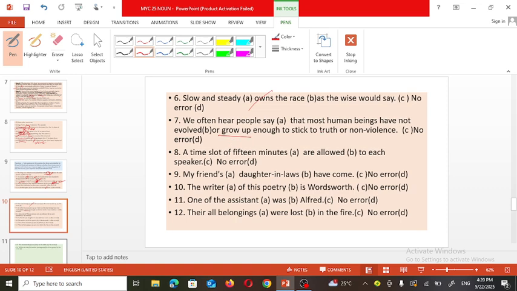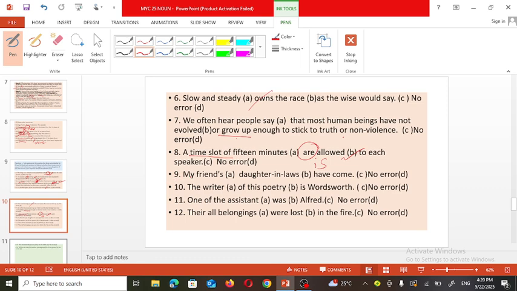So the error is in this C part. Now, next sentence. A time slot of 15 minutes are allowed to each speaker. Slot is a singular noun, so instead of are, is must be there. That's why the error is in this B part.